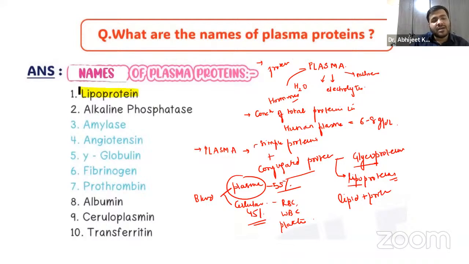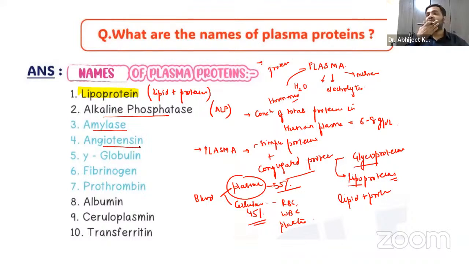The lipoprotein, it is basically the lipid plus protein component, right? The lipoproteins we have already discussed in our earlier videos. Please just try to focus on the lipoproteins. Alkaline phosphatase, ALP. The amylase, right? Angiotensin, the plasma protein, angiotensin 1, angiotensin 2, we already have discussed. Gamma globulin, fibrinogen, prothrombin, right?